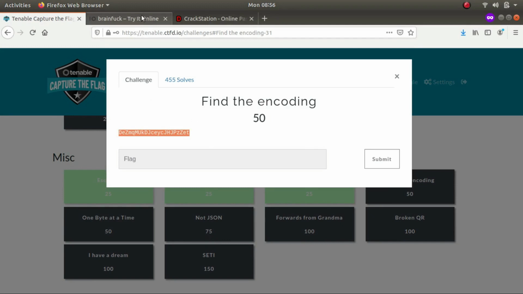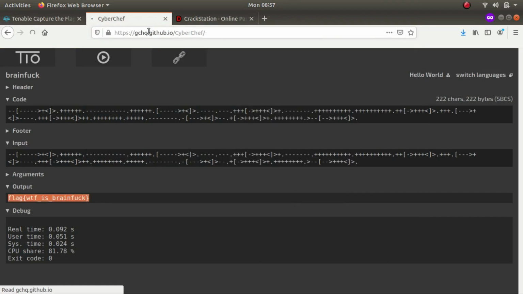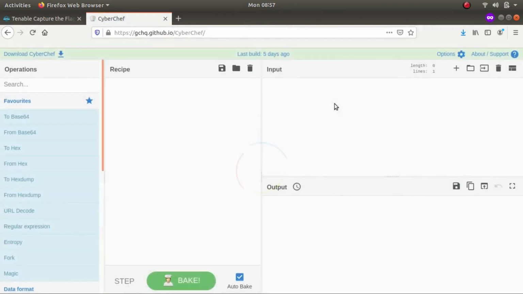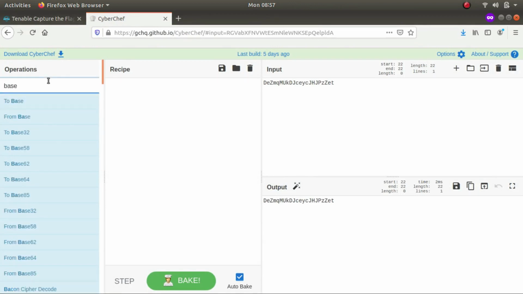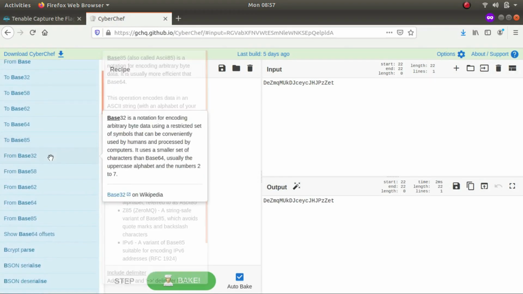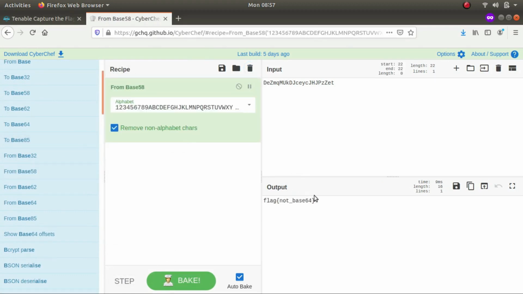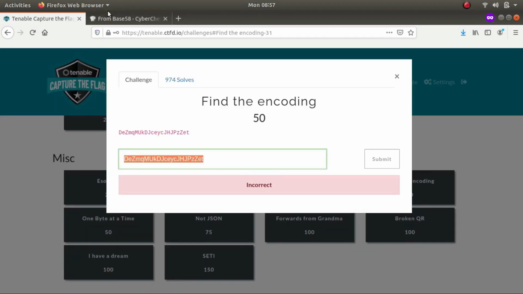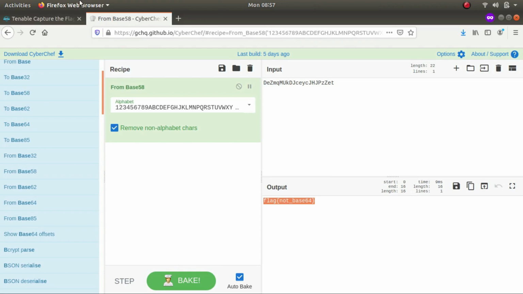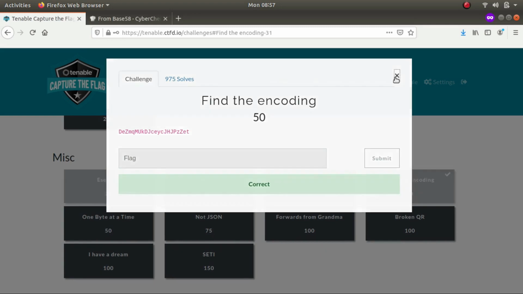So again we'll try CyberChef to look for the encoding. Basically the encoding could be bases, so let's try with bases first. Base 32, not it. Base 58, yeah, this is it. So the flag is not base 64, so let's slap that in. Okay, let's slap that in. So this is it, this is for the challenge.